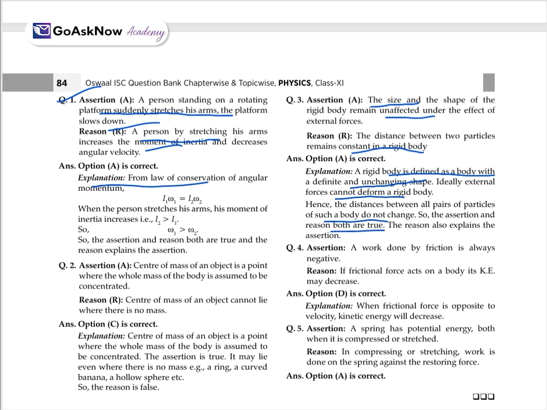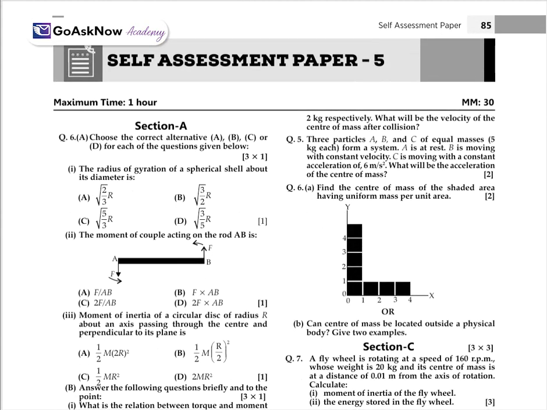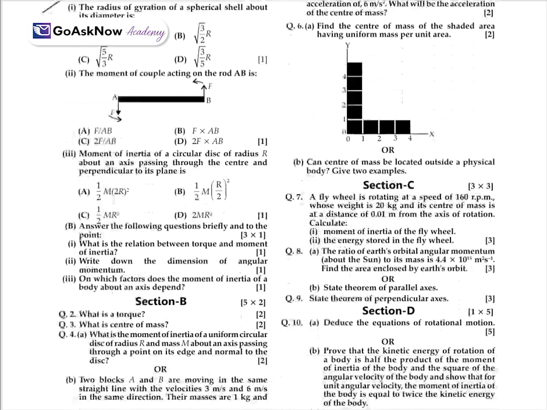So simply, whatever topics we have covered, on the basis of that only, the assertion and reason have been given, and we have to determine which one is correct. Also, the equations of moment of inertia for the different discs and different rotational bodies, we will have to use to solve these numericals as well.